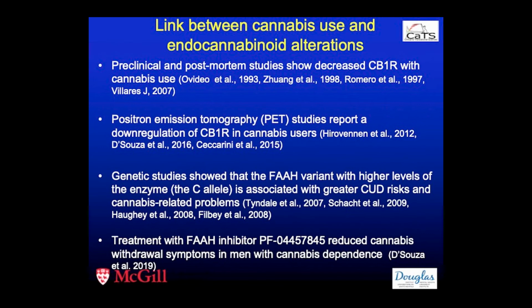As you know, preclinical and postmortem studies show decreased CB1 receptors with cannabis use. PET studies also report a downregulation of CB1 receptors in cannabis users. Genetic studies show that the FAAH variant with higher levels of the enzyme, the FAAH I just described to you, is associated with greater cannabis use disorder risk and cannabis-related problems. Interestingly, treatment with an FAAH inhibitor reduced cannabis withdrawal symptoms in men with cannabis dependence, as reported by Cyril D'Souza in the Lancet Psychiatry relatively recently.